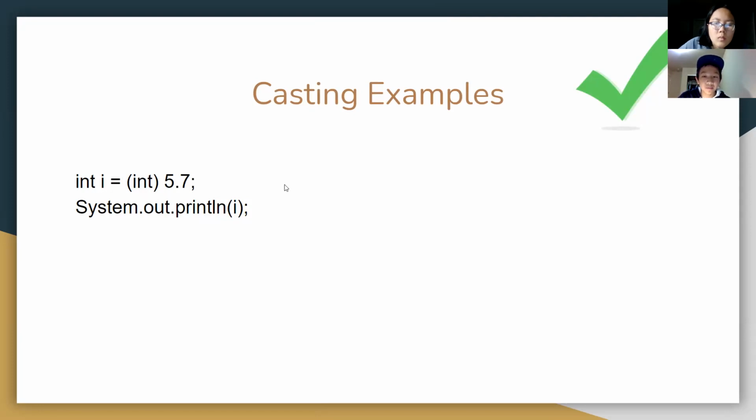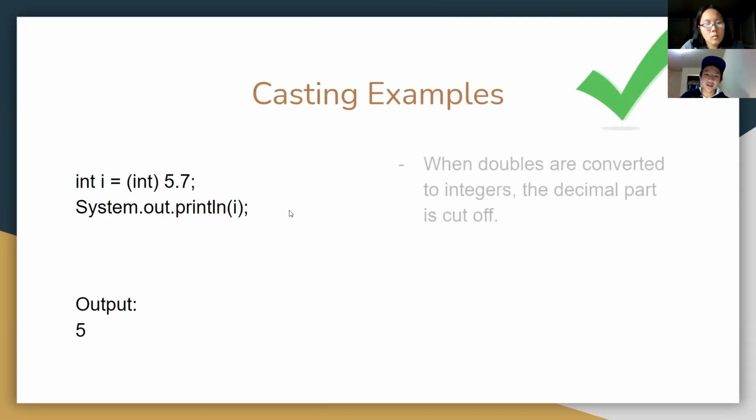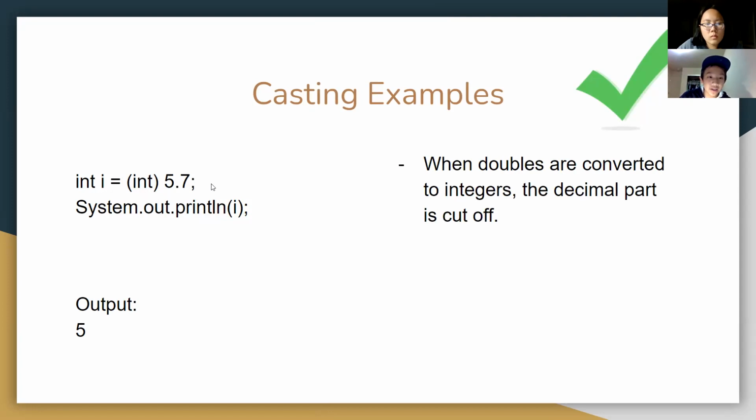And we're just going to print it out. The output for this would just be 5. And you guys are like, wait, what? That's kind of weird. Shouldn't it be 6? Well, no, because when doubles are converted to integers, the decimal part is just cut off. It's just removed. It doesn't round or anything. In this case, we have the number 5.7, and the decimal 0.7 is completely removed. We don't round or anything like that. So that's why it's 5 and not 6. It's kind of a weird thing, I guess.